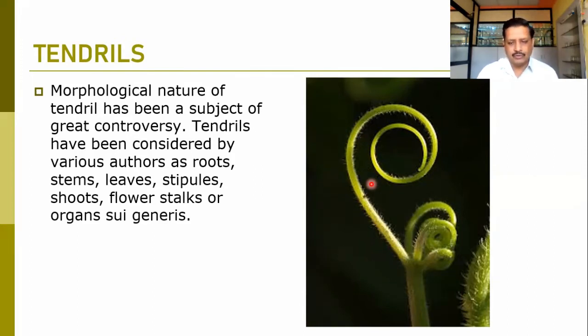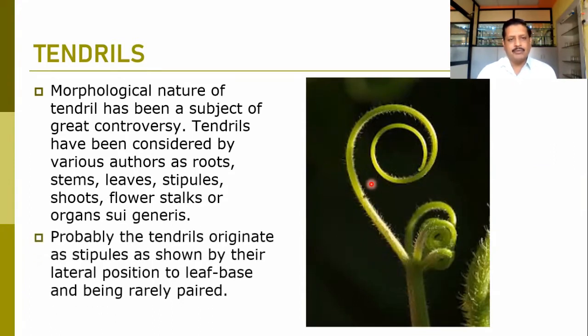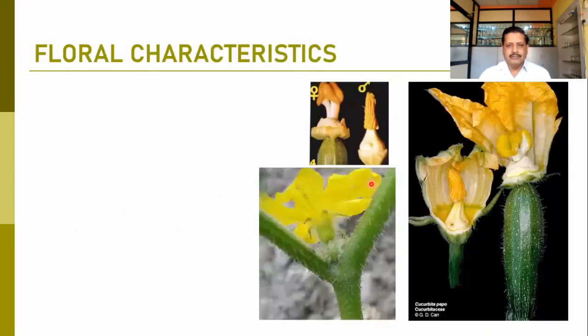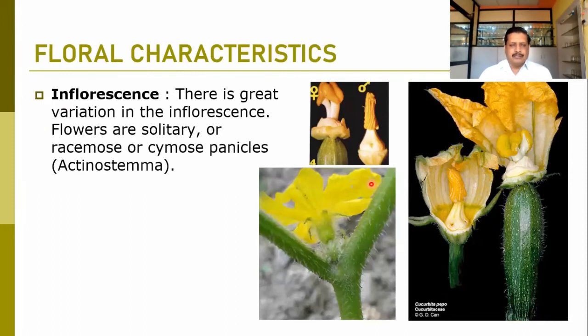Probably the tendrils originated at the stipular region, as shown by the lateral position of the leaf base, and being rarely paired. As the tendril is an important character for this family, we can go into a little detail on that later on.